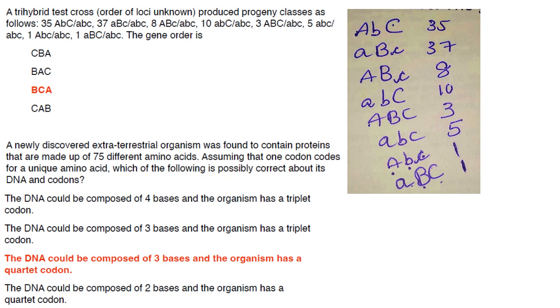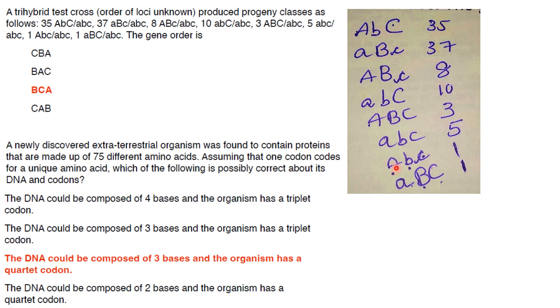Then next one. A trihybrid test cross, order of loci unknown, produced progeny classes as follows. The gene order is... I have written the progeny classes over here for easy understanding. Now 35 and 37, they are the maximum produced, so they will be your parentals. The least ones, that is these two, 1, 1 each, they are your double recombinants. And to find the gene order, you have to see for the double recombinant which gene has changed its position when compared with the parentals.